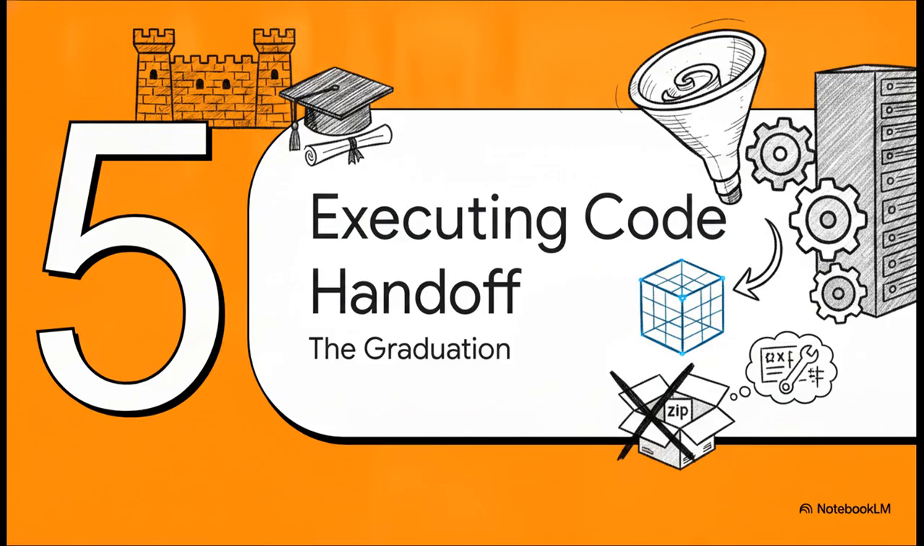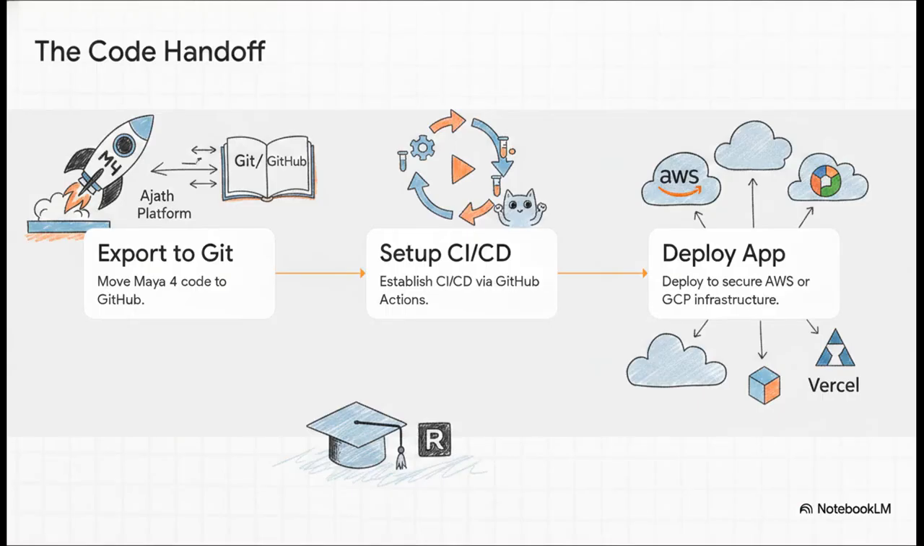Which perfectly tees up Section 5, executing the code handoff, the big graduation day. Once hardened, this is the exact moment we move the project away from the citizen developer's infinite canvas and hand it over to traditional infrastructure engineers. This isn't just emailing a zip file, right? It's about translating the context of what the AI built into a robust system that human engineers can genuinely maintain. Let's look at how this builds a repeatable production lifecycle.